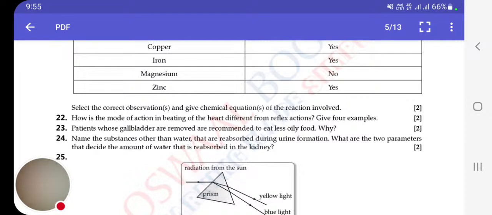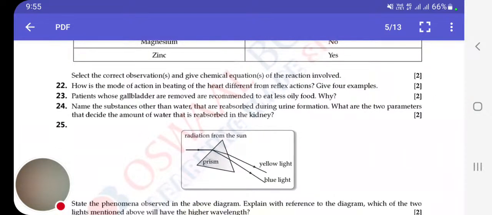Moving ahead to another question, that is the 23rd. Patients whose gallbladder is removed are recommended to eat less oily food. Why? The gallbladder stores bile, which helps in emulsification of lipids. In the absence of stored bile, emulsification of fats will be negligible, and thus fat digestion will be slow. Hence, there is such a diet restriction.